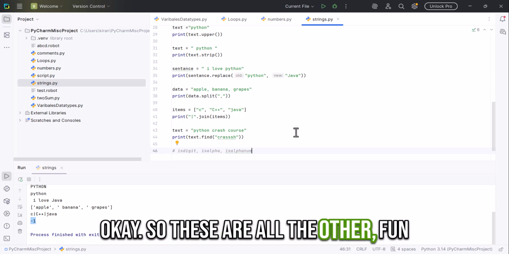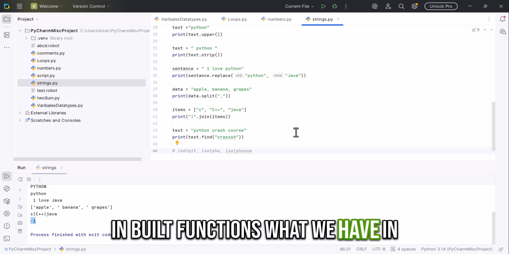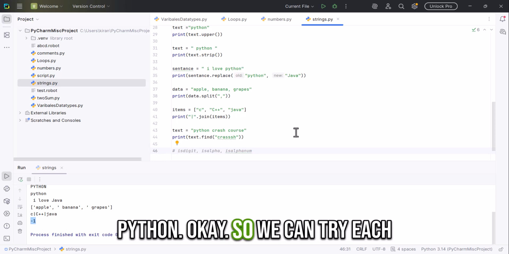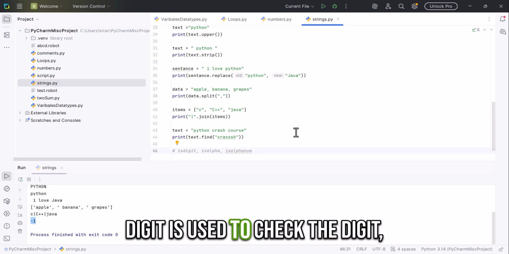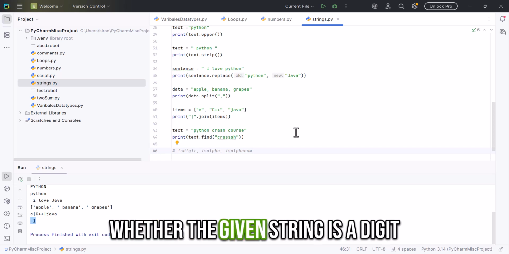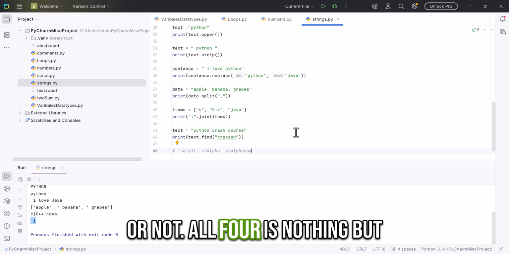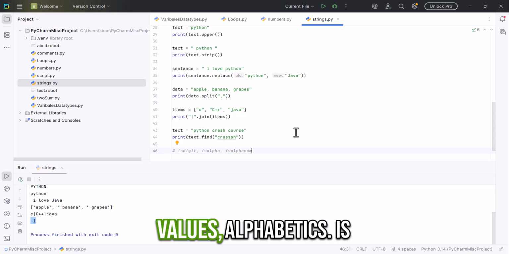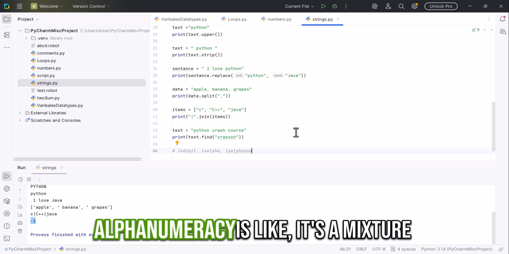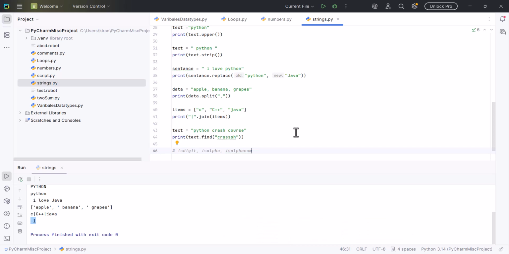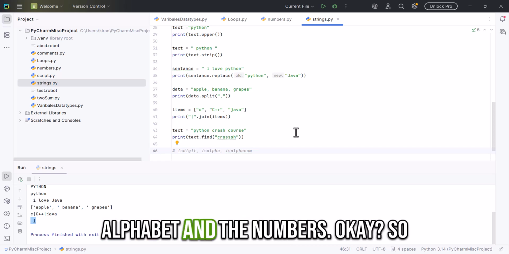These are all the other inbuilt functions we have in Python. isdigit is used to check whether the given string is a digit or not. isalpha checks whether it contains only alphabetic values. isalnum is a mixture of both alphabets and numbers.